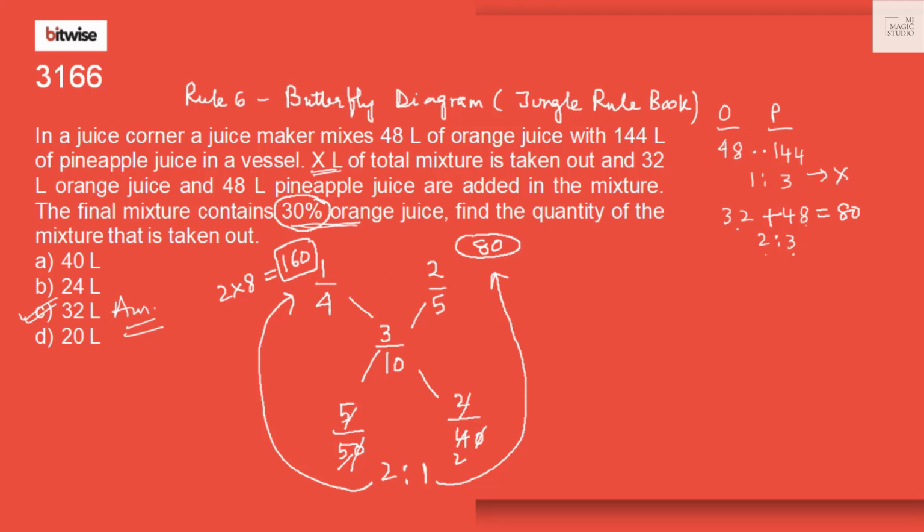But we know that initially 48 plus 144, that is 192 liters, was the content of the first jar, from which X liters was taken out, after which it becomes 160. That means X equals 192 minus 160, that is 32 liters. Yes, our butterfly diagram fits in.